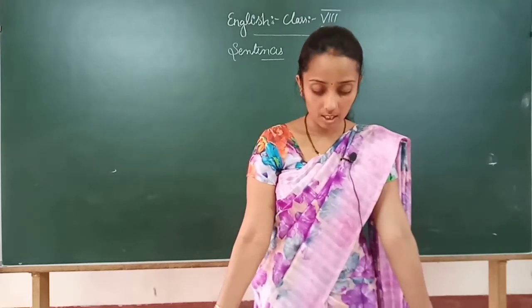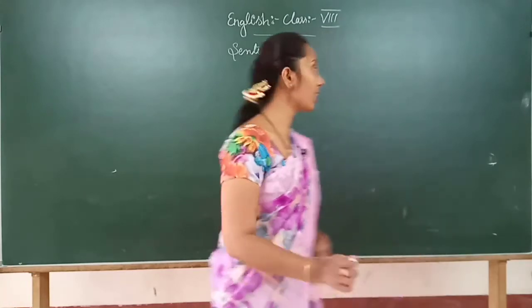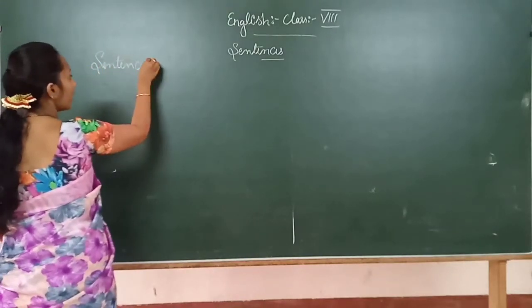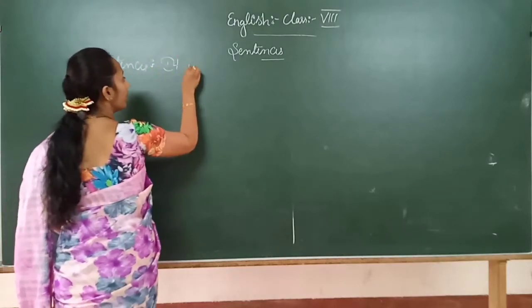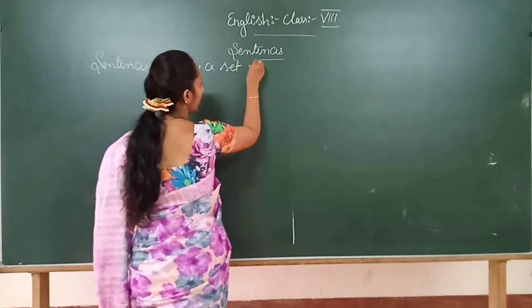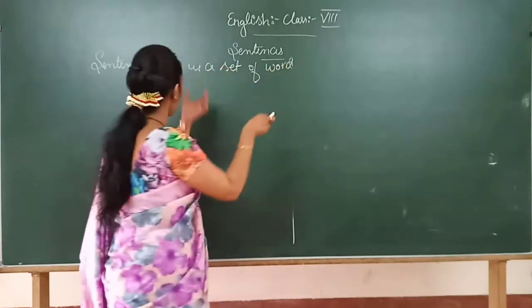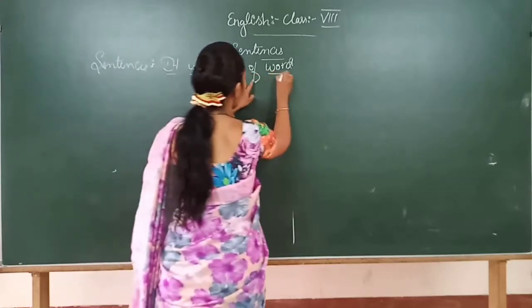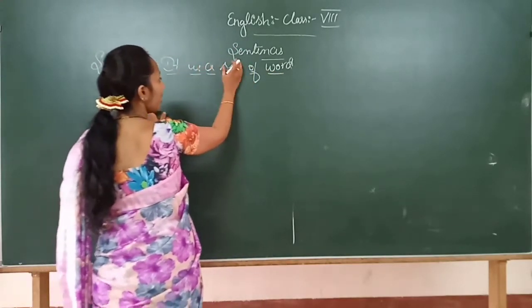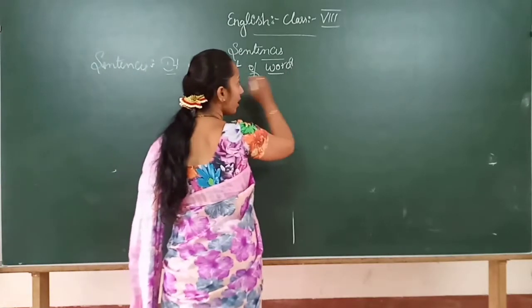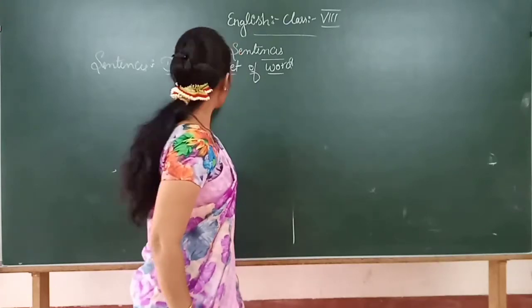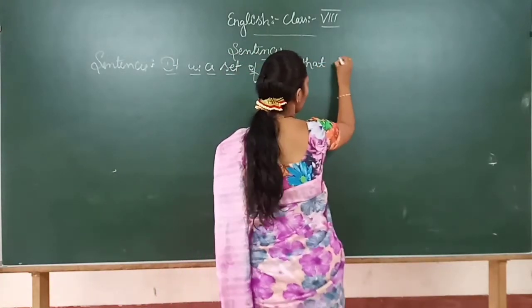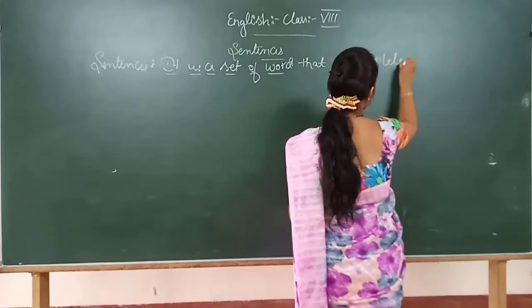See, a sentence is a set of words. Do you agree, children? This is one set, and this is a word. Together each word is a set and together they form a sentence. So a sentence is a set of words that is complete in itself.